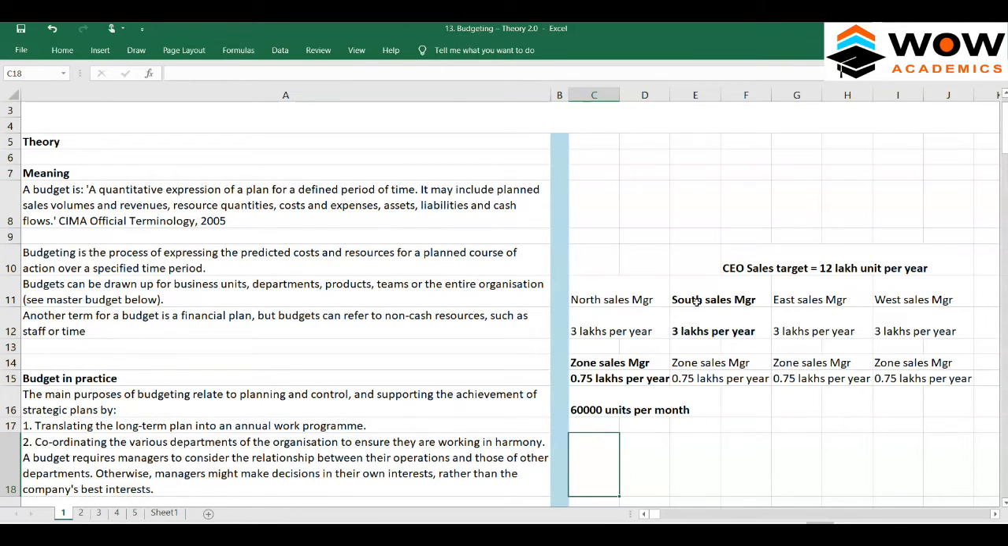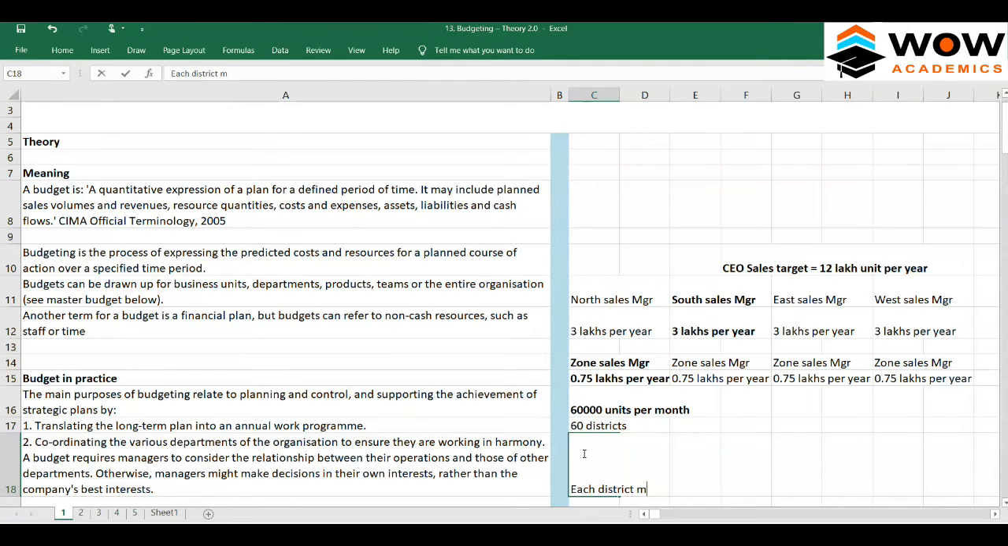Okay, in the south zone you have 4 states. Within each state there might be several districts. For example, if you take a particular state, there are 60 districts, just for an example. That means each district will have a manager.